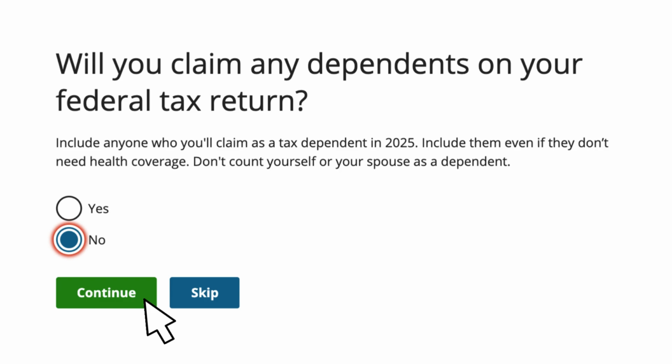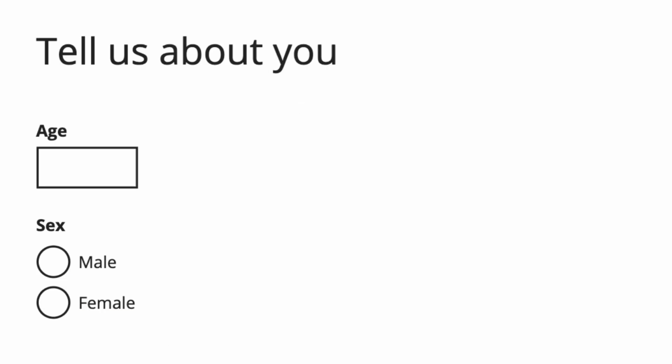For a video showing an example with children, please go to the website myokplan.org. That's O-R-G. Next, you will see this screen titled Tell Us About You. Fill in your age, because insurance premium prices are based on each person's age, not sex. This does not affect the cost of insurance.